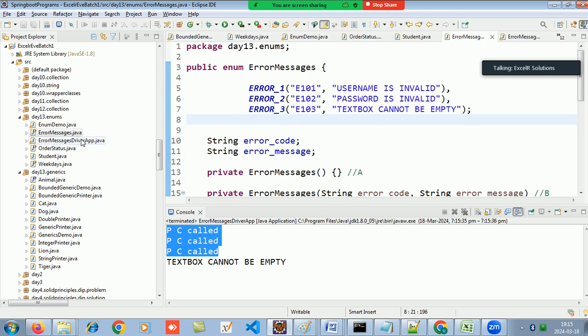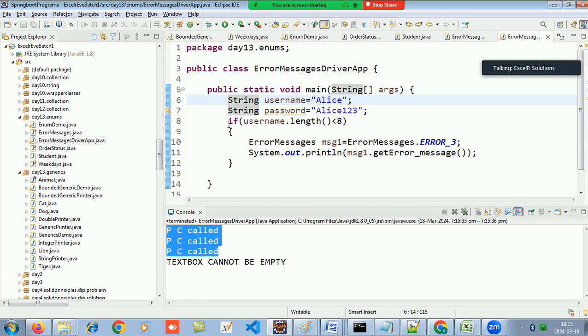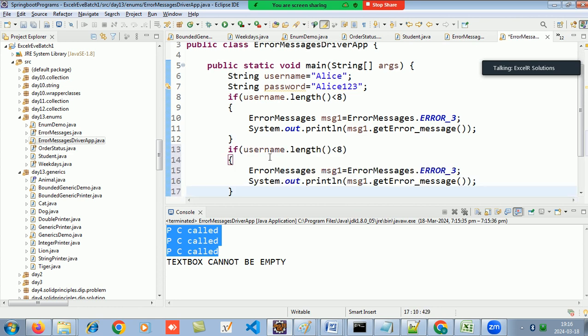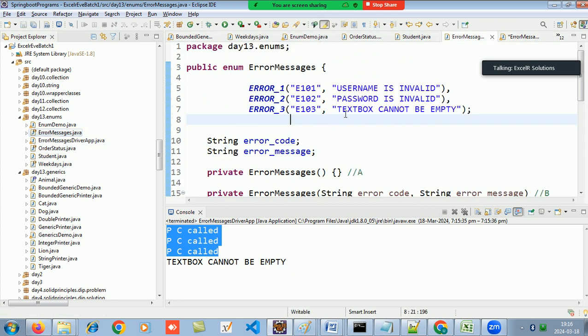So now if my text box is blank, what I will say is: if my username dot length is equal to 0 or password dot length is equal to 0, so it will throw which error message. Length is a method, so it will throw which error message from these 3?